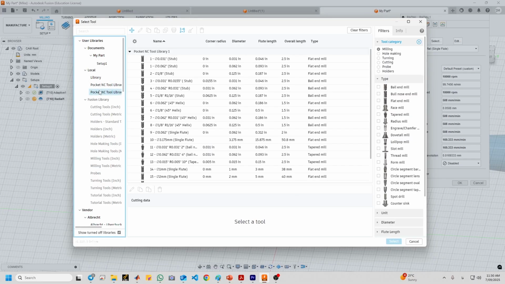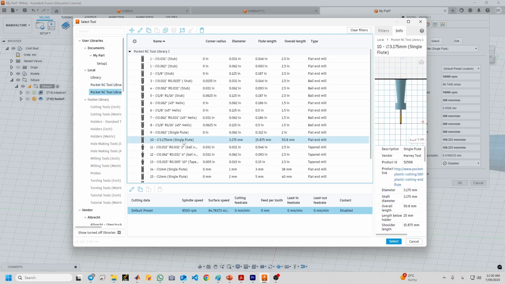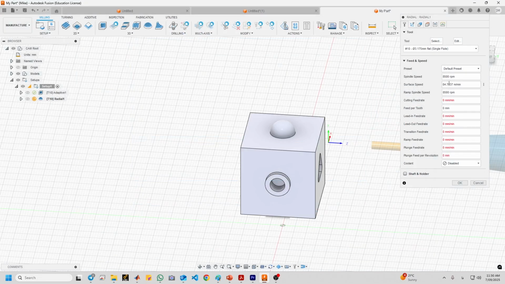And I think it was 10. And change this to 10,000.